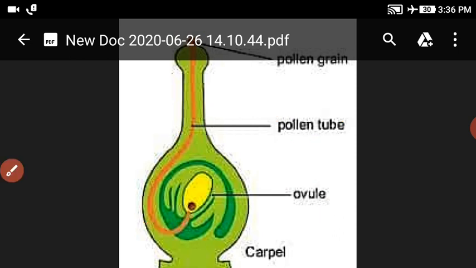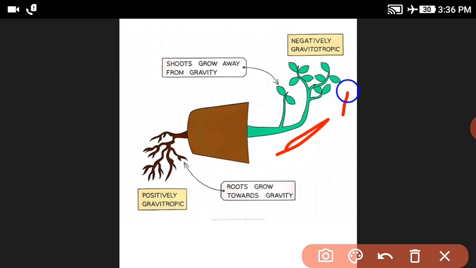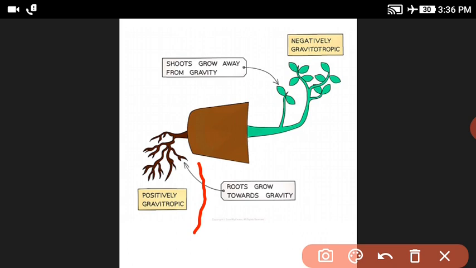Next, tropism is generally termed positive if growth is towards the signal and negative if it is away from the signal. For example, the stem portion grows in the direction of sunlight. So the stem is positively phototropic and negatively geotropic. Next, the root portion grows in the direction of gravity. So the root is positively geotropic and negatively phototropic.